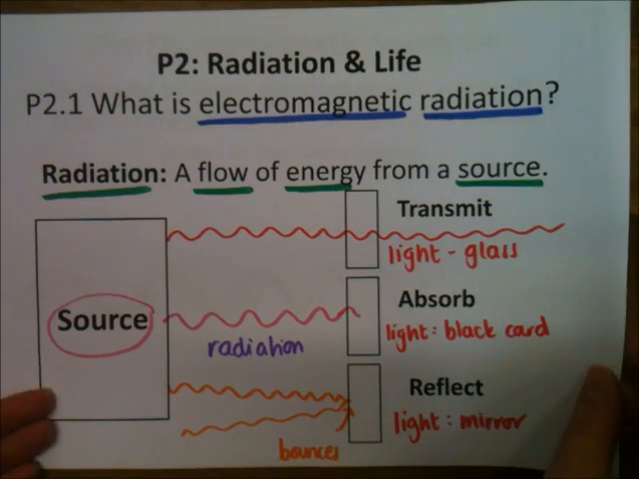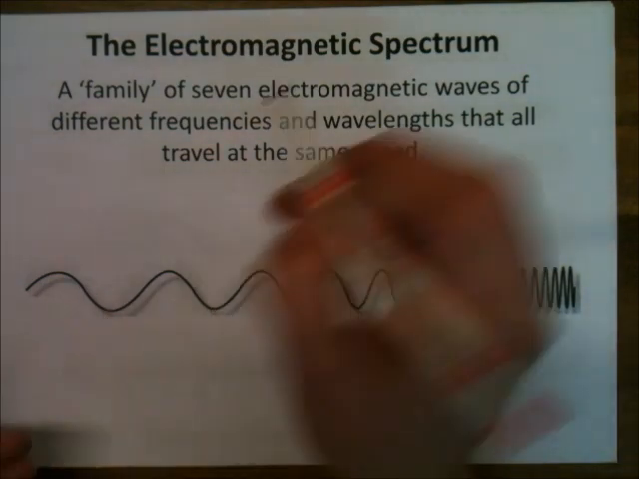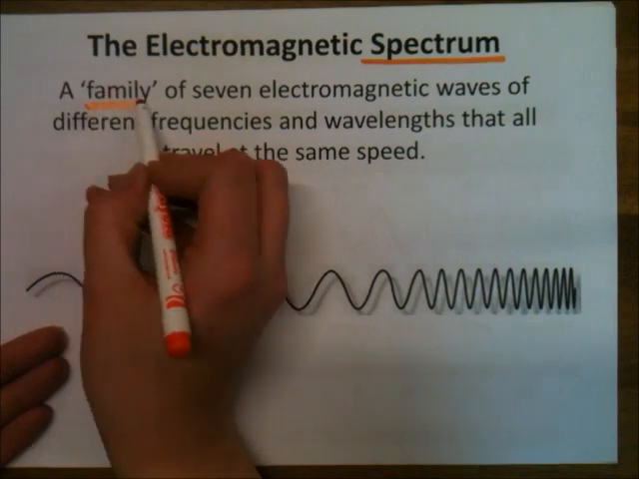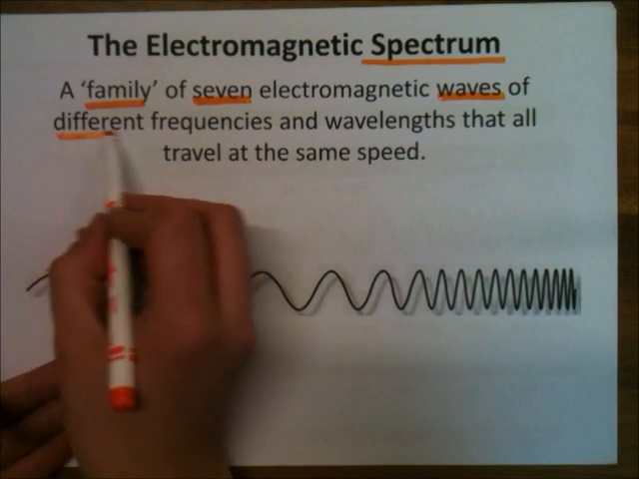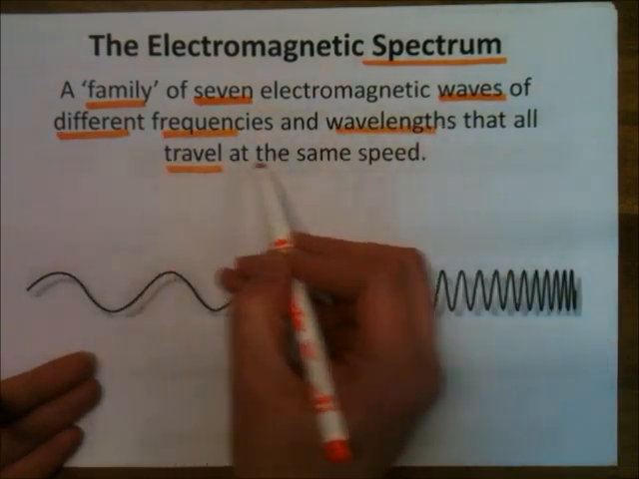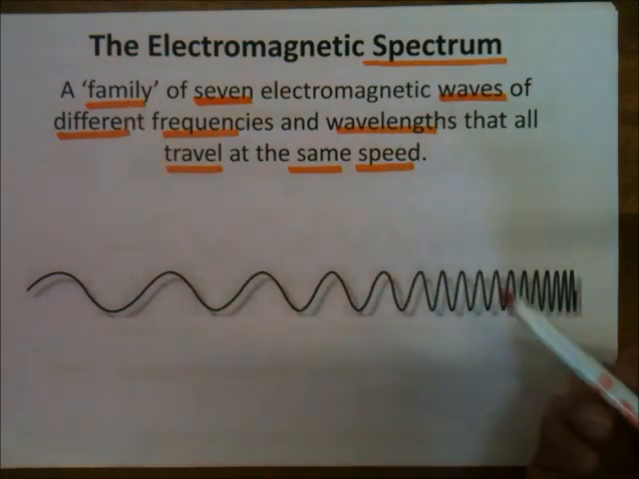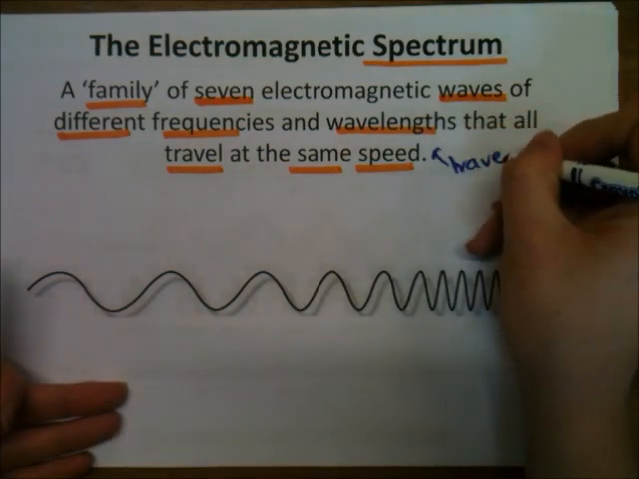So now we know what that is, we need to think more about electromagnetic radiation itself, and it's all part of the electromagnetic spectrum. A spectrum is just a continual family of something, and here it's a continual family of waves, and we can see here that we've said it's a family of 7 electromagnetic waves, okay? They've all got different frequencies and wavelengths, but they travel at the same speed. We say they're a family because they've got related properties, so they all travel at the same speed. One important thing is they can all travel through a vacuum.